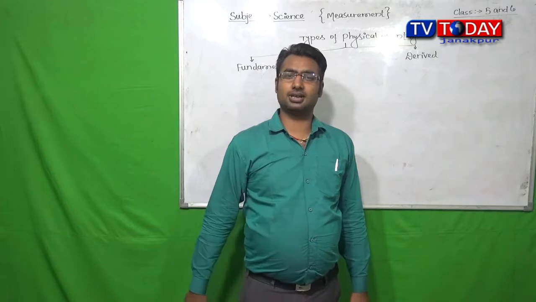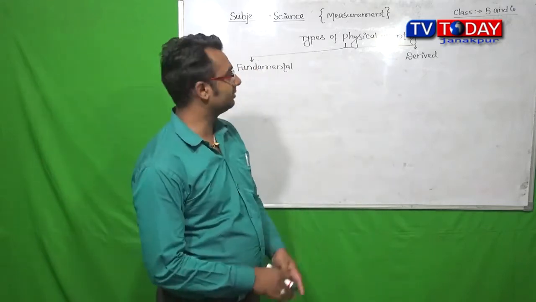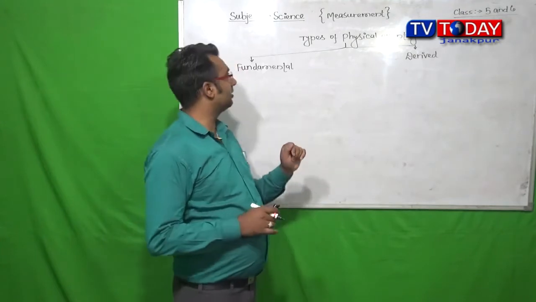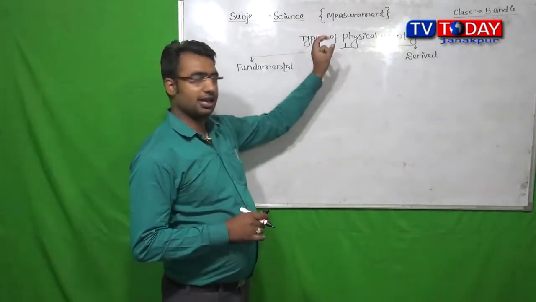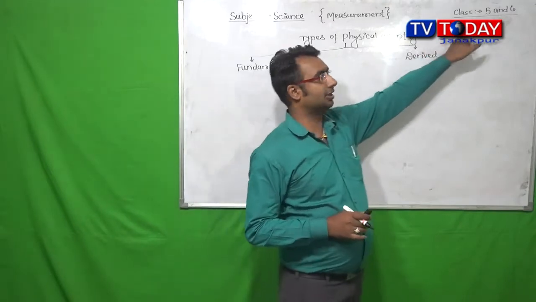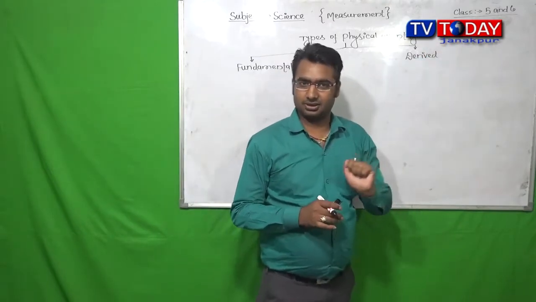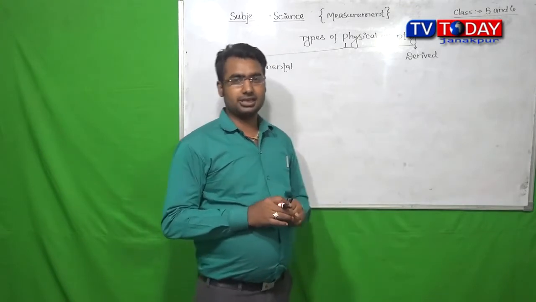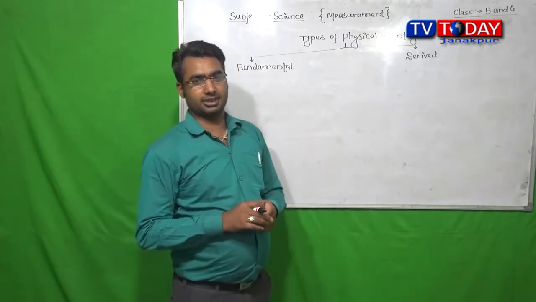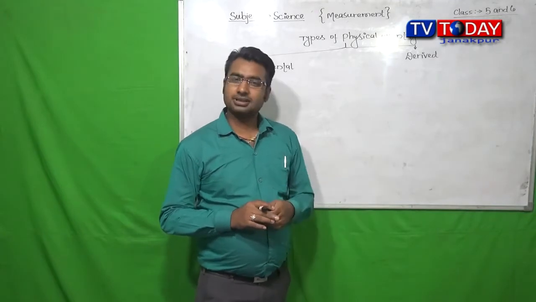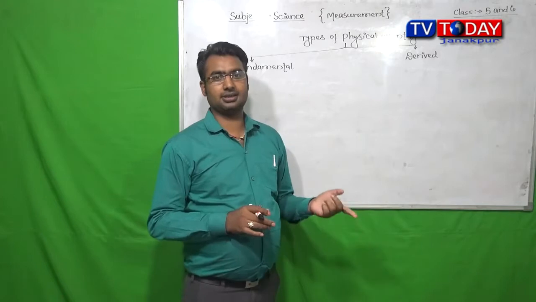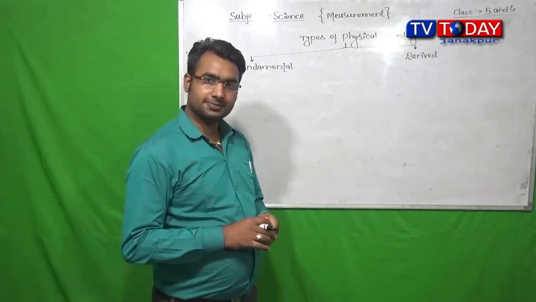Welcome you all again in the second session of the measurement chapter, which is one of the chapters of the science subject, based on the syllabus of class 5 and 6. In the previous class, we studied the definition of measurement, then the main terms used in the definition of measurement.